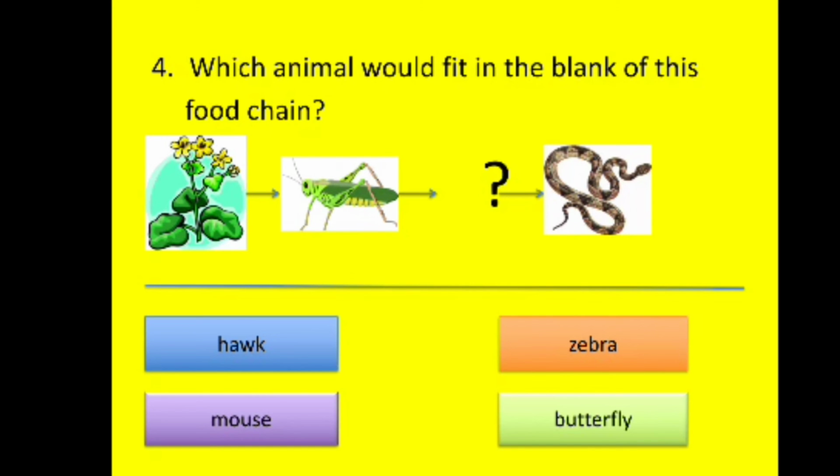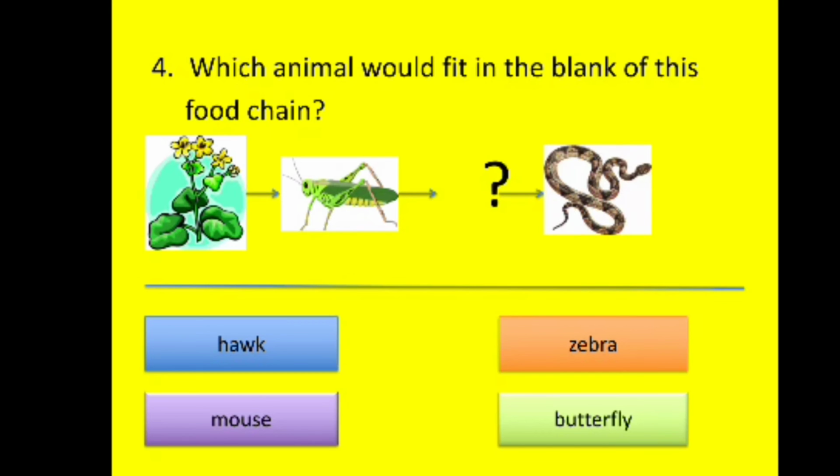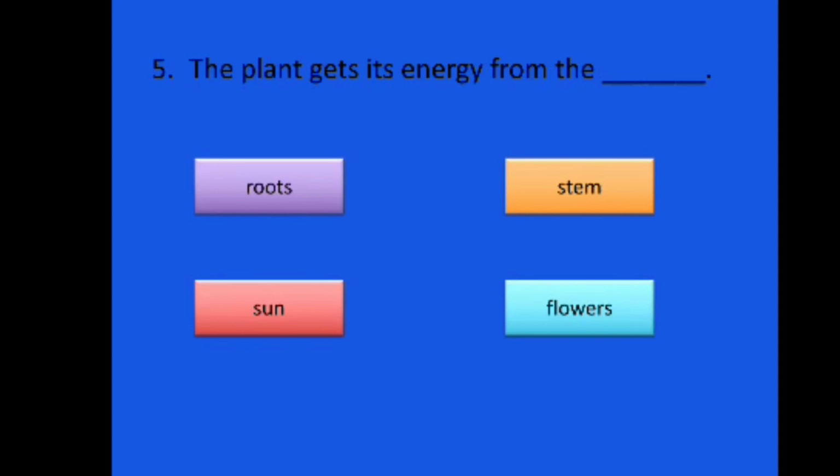Next question is, which animal would fit in the blank of this food chain? The options are hawk, zebra, mouse and butterfly. So what will be the answer? Definitely the answer will be mouse. So mouse is the correct answer. Now let's get back to the next question.